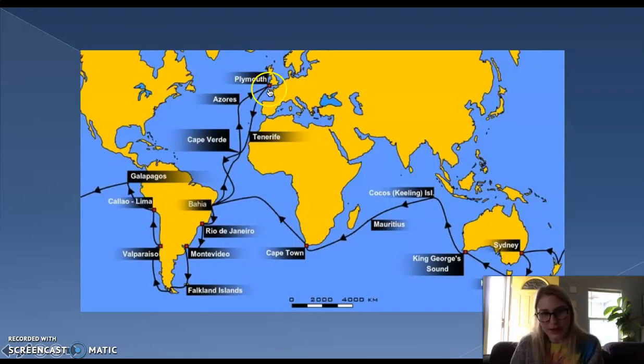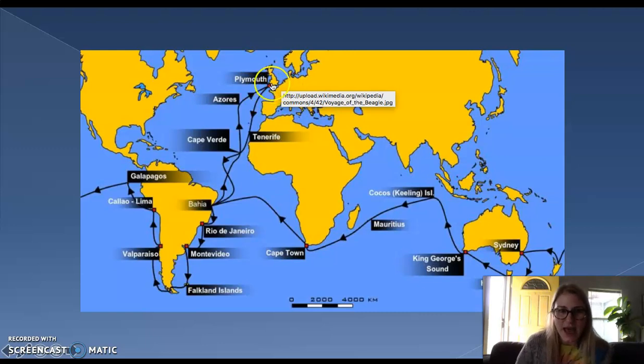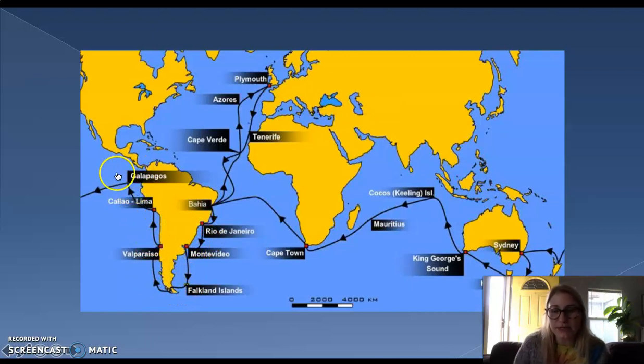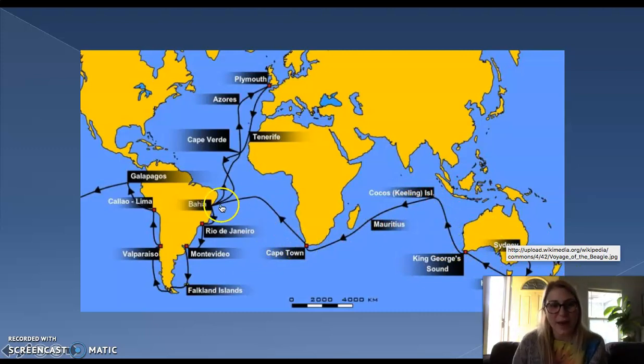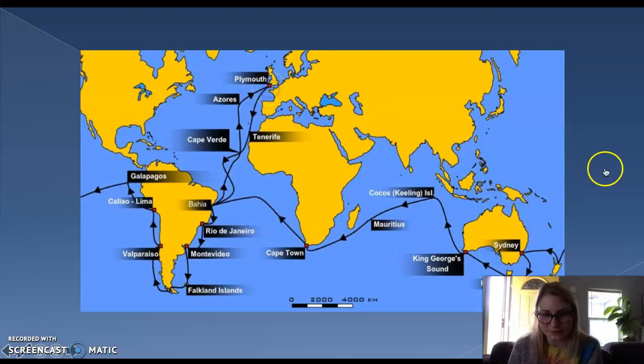So here's his trip. He started up here in Plymouth in England, and then he sailed all the way down to South America. He went down through Brazil with Rio de Janeiro, all the way around, and then this is the Galapagos Islands, which we're going to be talking a lot more about later on. Then, because the earth is not flat, children, he went around this side, came back, went to New Zealand, then to Australia, back around, went to Cape Town in Africa, back over to South America, and then all the way back up to England before publishing his book many years later.